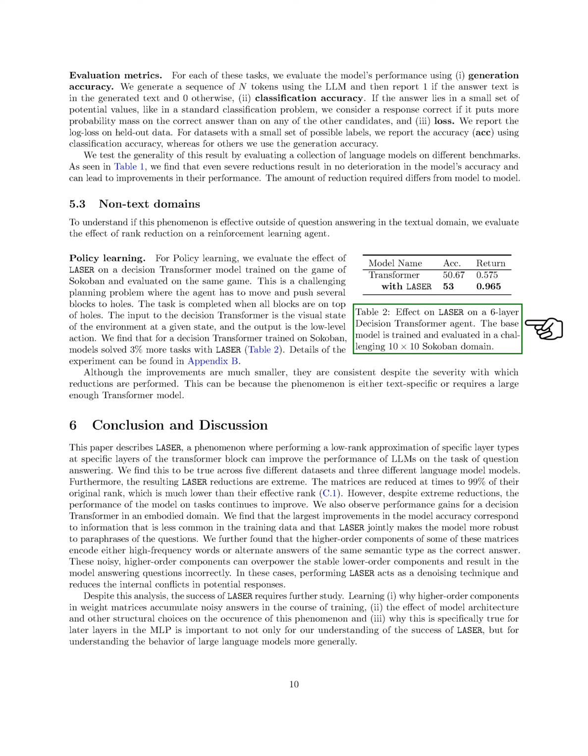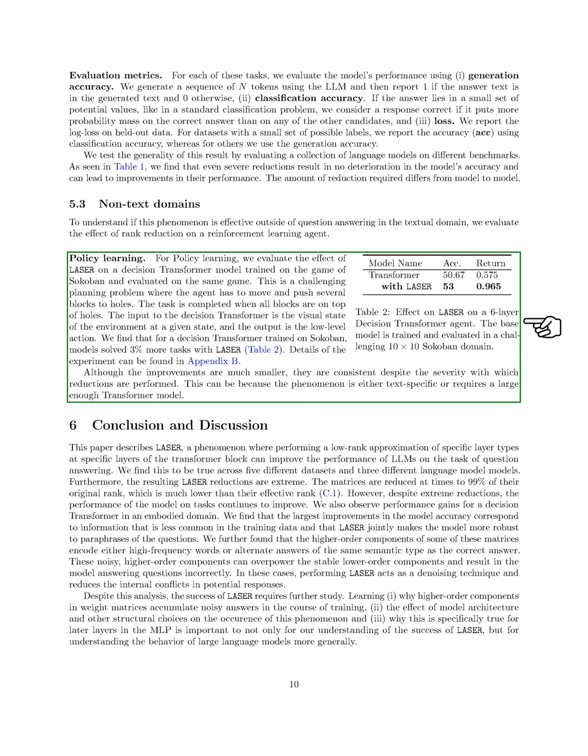To evaluate policy learning, we'll be using a tool called LAyer on a model known as a decision transformer. This model has been trained on the game of Sokoban and will be evaluated on the same game. Sokoban is a complex planning game where the agent's task is to move and push several blocks into holes. The task is considered complete when all blocks are positioned over the holes. The decision transformer takes in the visual state of the environment at a given moment as input, and outputs the low-level action to be taken.